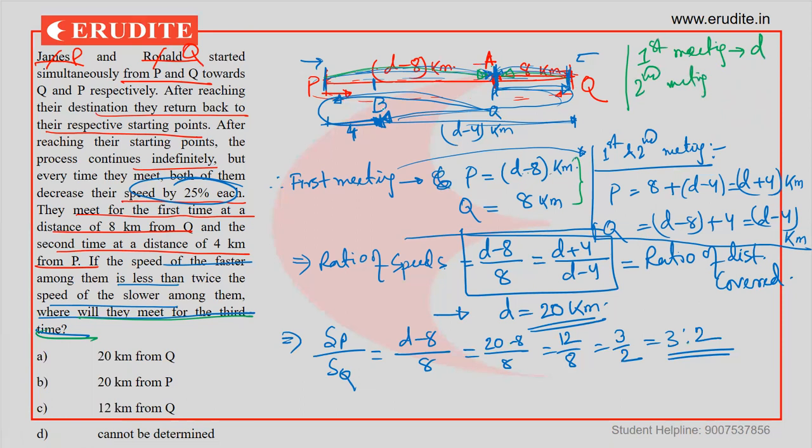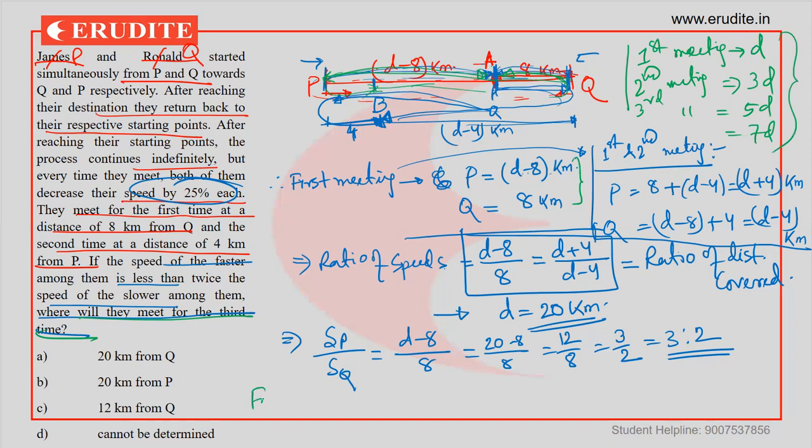Now during the second meeting, what is the total distance covered? The first D, then P will come to this side and Q will go to this side, another D. Again, they will come back and meet here. So total distance covered will be 3D. Same way, for the third meeting, total distance covered will be 5D. For the fourth meeting, it will be 7D and so on. It goes on this way.